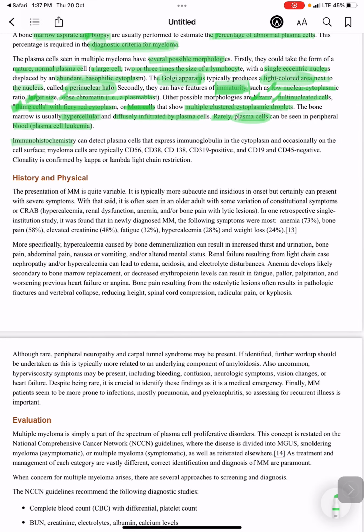Immunohistochemistry can detect plasma cells that express immunoglobulin in the cytoplasm and occasionally on the cell surface.